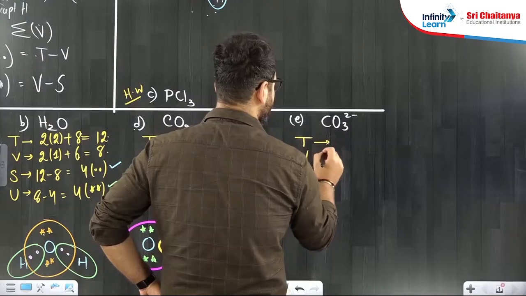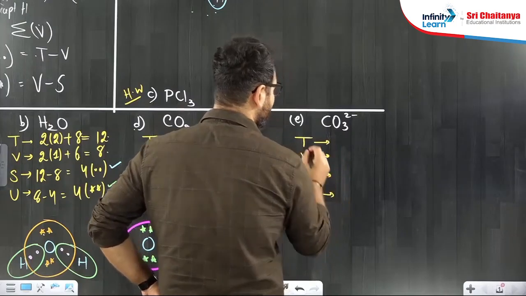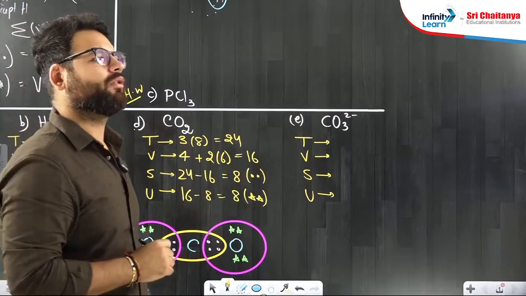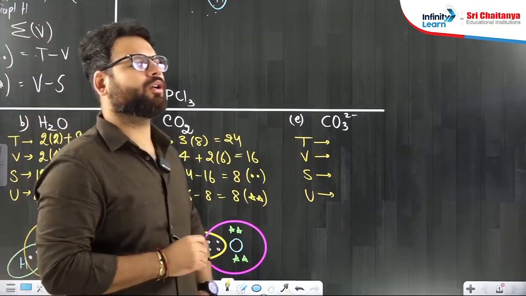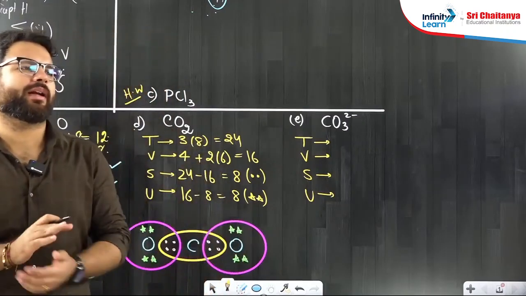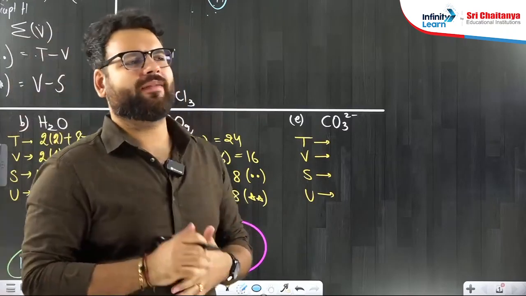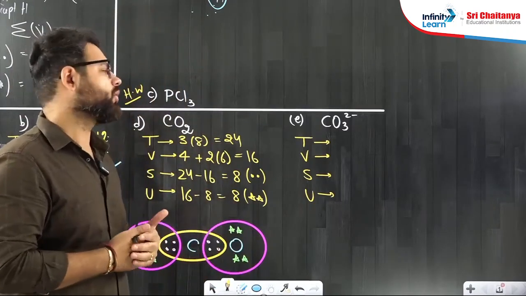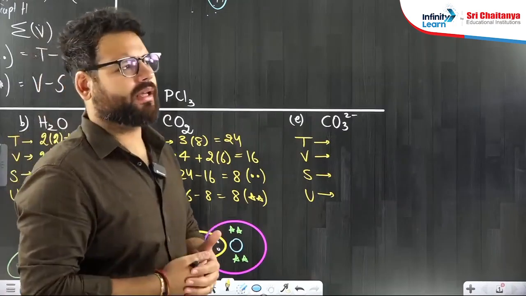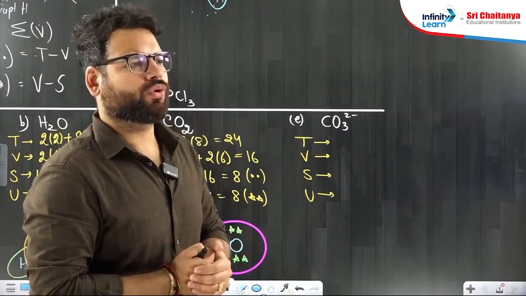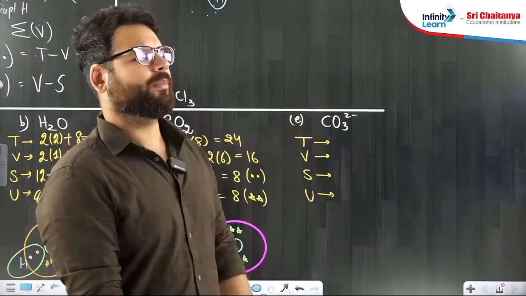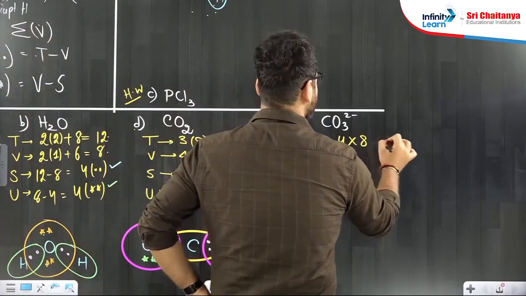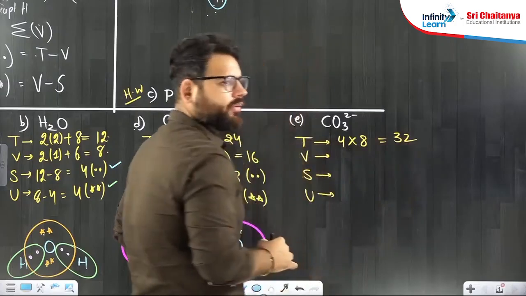I am talking to the molecule, asking it, how many electrons do you require to be happy? Can you tell me how many electrons are required to be happy by carbonate? Anybody can comment? What will be the T value? Carbon is there, 3 oxygens are there. So total there are 4 people. 4 people want to complete their octet. 4 times 8, 32 electrons are required.